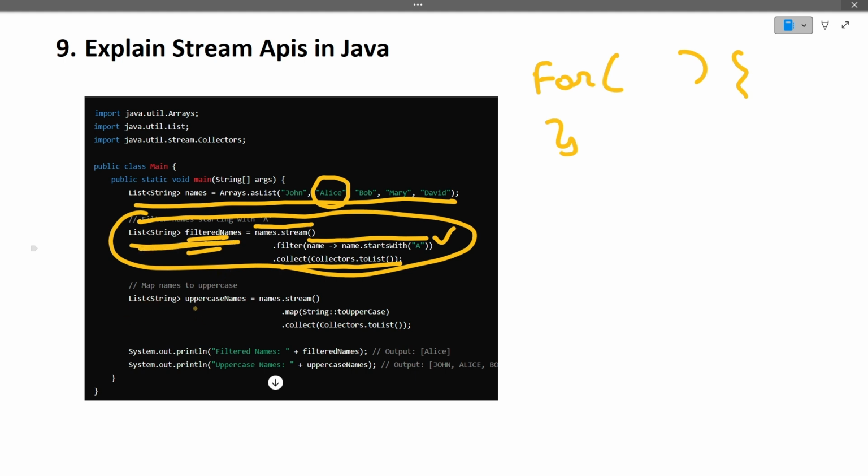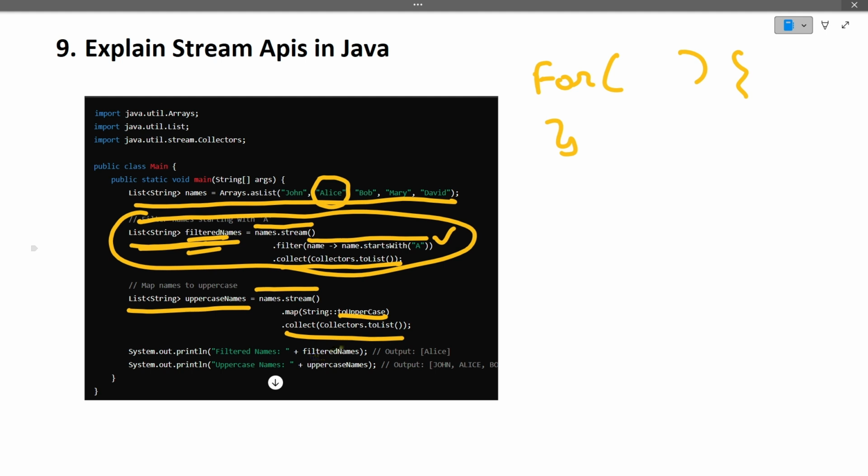Again, let's see another example. Here we have to convert all these names to uppercase. So first of all, again we are using the stream API, then we use a map function, mapping every object to uppercase. This is the function that we will be calling. Every name will be passed to this toUpperCase function, and the result that it returns, we will be collecting into a new list, that is, list of uppercase names.